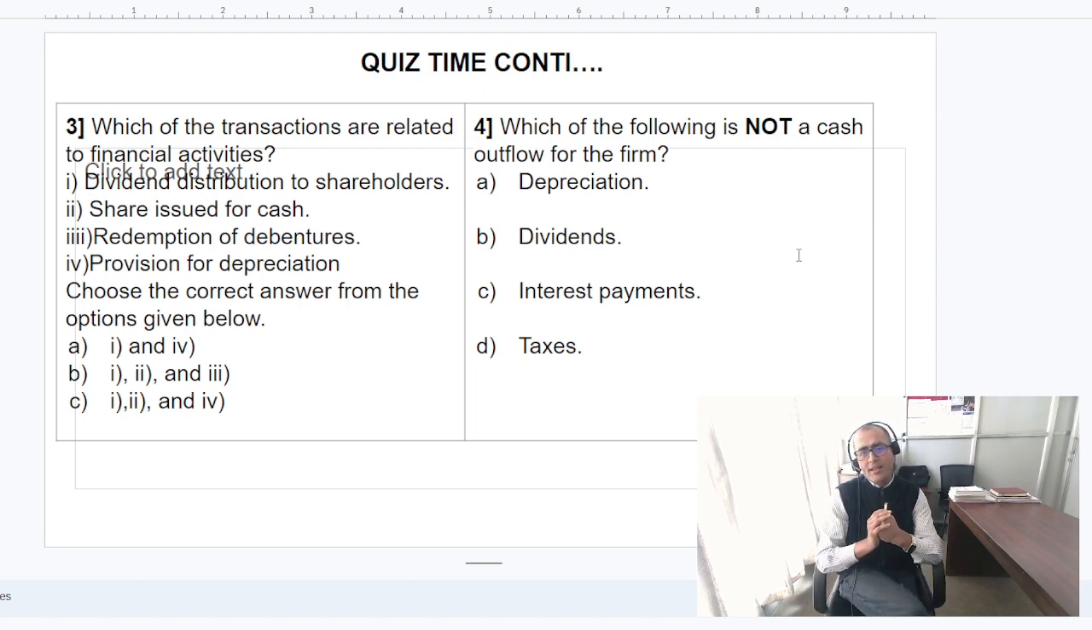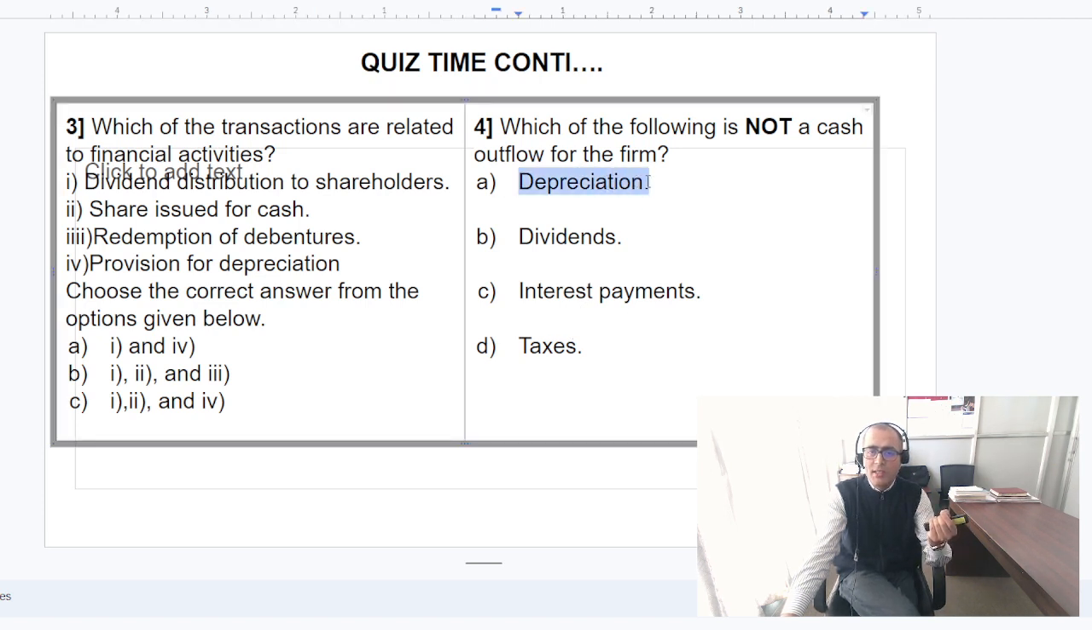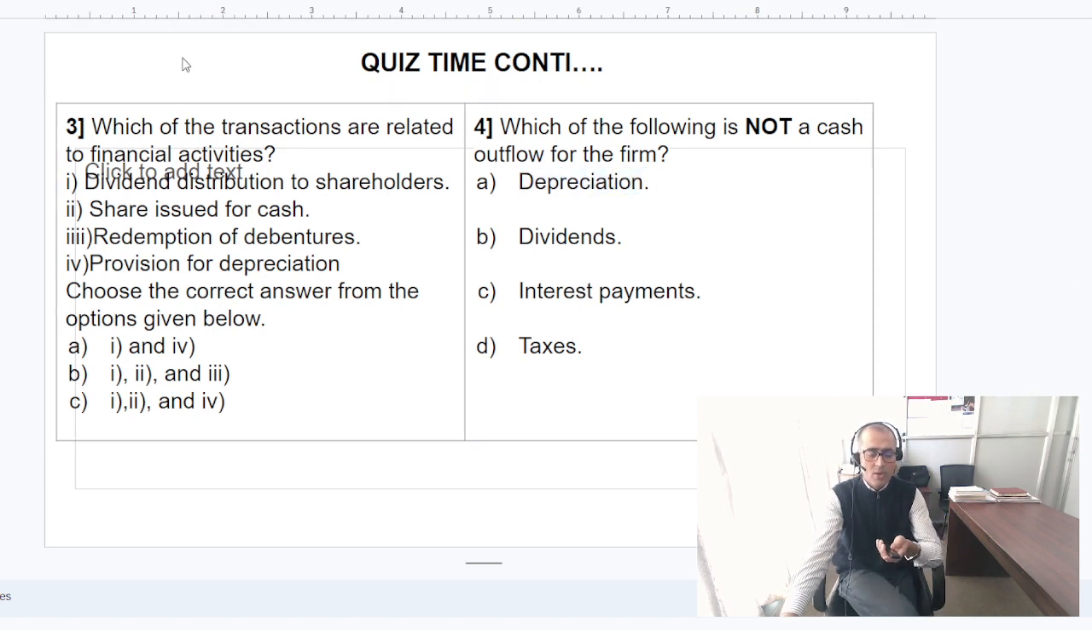Which option is not a cash outlay? For example, dividend, or the company needs to pay an interest payment, but depreciation is a non-cash expense, friend, right? Okay, which will not be considered under the direct approach, friend.